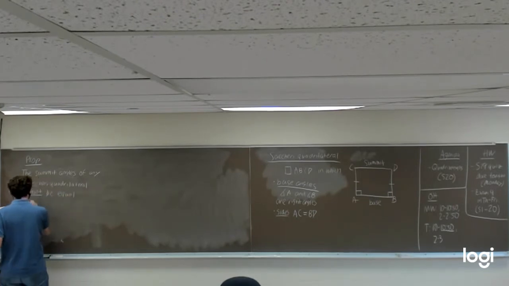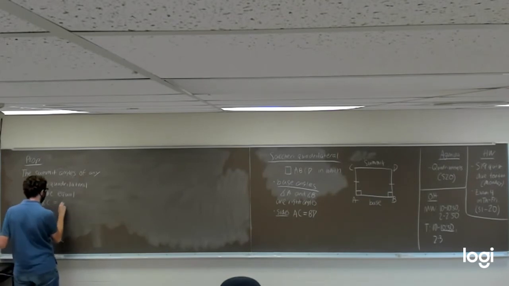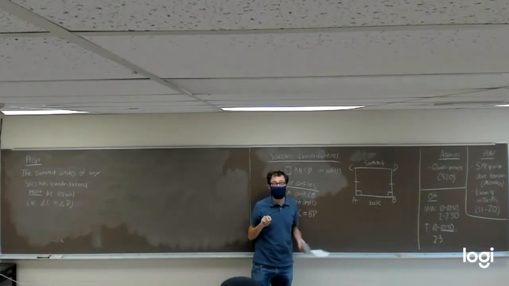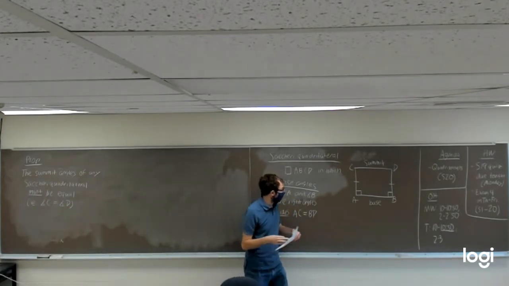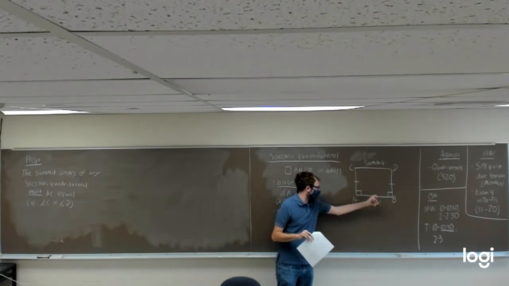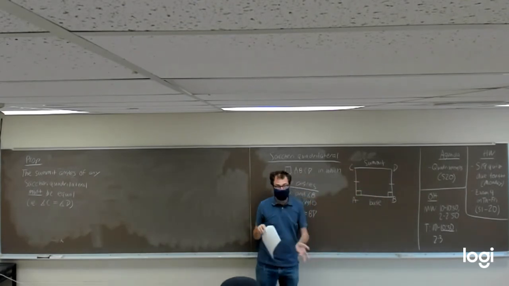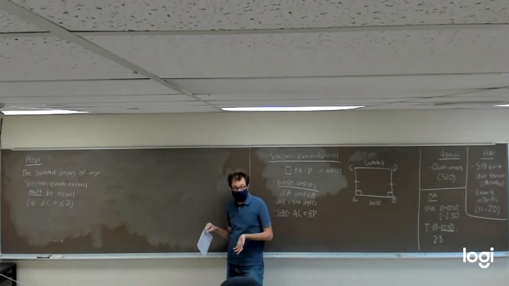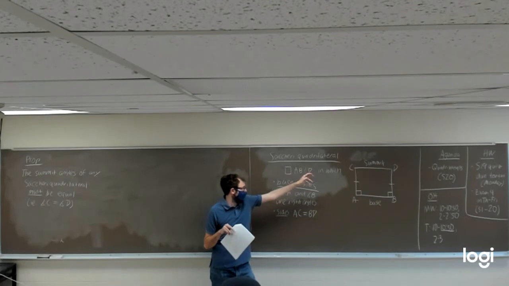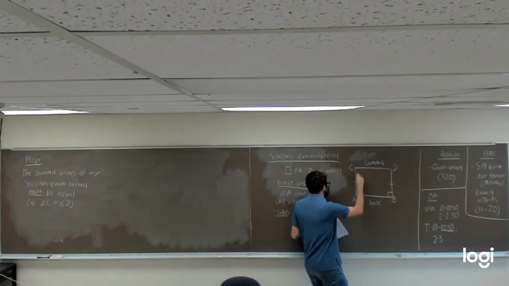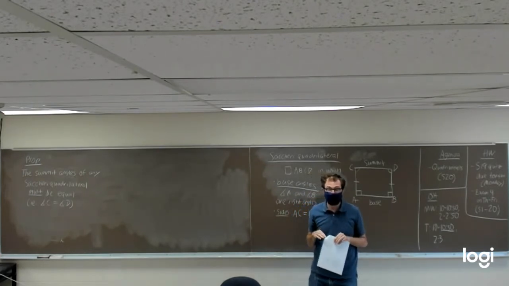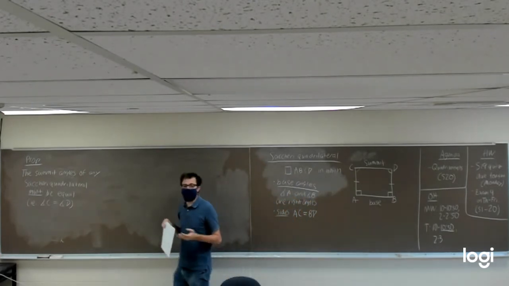I.e., angle C and angle D have to be equal to each other, assuming we're working in a Saccheri quadrilateral where A and B are right angles, and AC and BD are equal. So let's see if we can prove that.